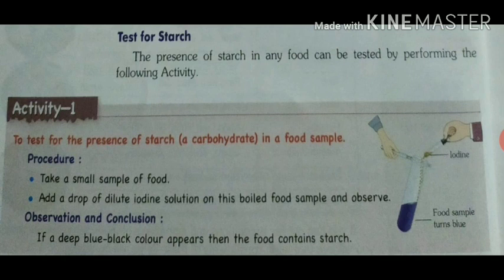Take a food sample, and what you have to do is add dilute iodine solution.